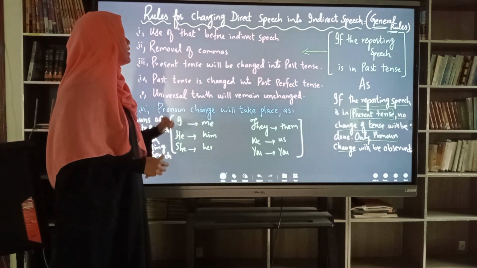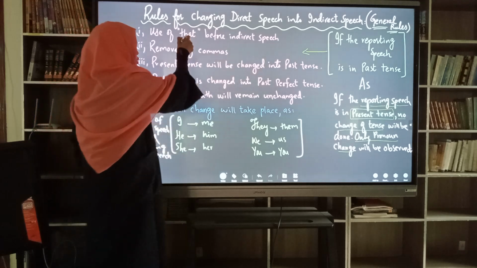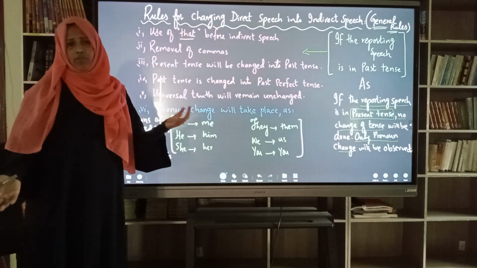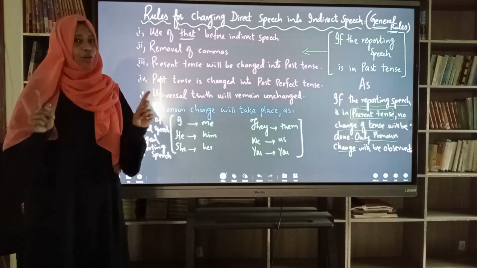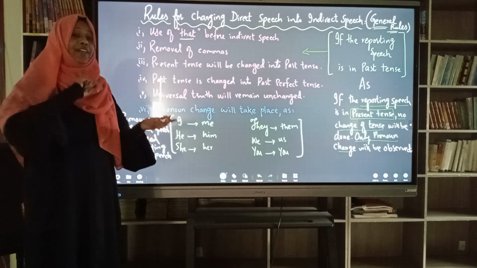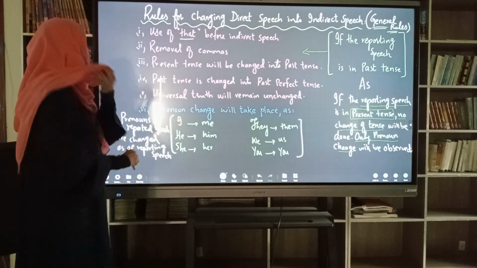The first one is, use of that before indirect speech is a must. The second one is the removal of commas, both inverted and single comma. Remember, inverted commas and single comma will be removed in indirect speech.